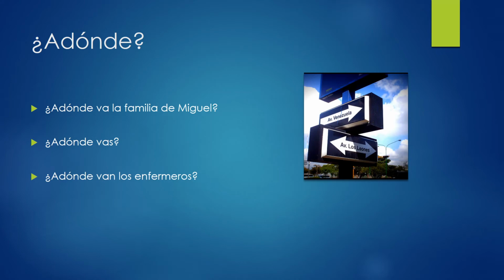Now, if someone asks you, ¿a dónde? It is, where are you going? So since we now know how to use the verb ir, we can answer these questions. ¿A dónde va la familia de Miguel? ¿A dónde vas? ¿A dónde van los enfermeros?